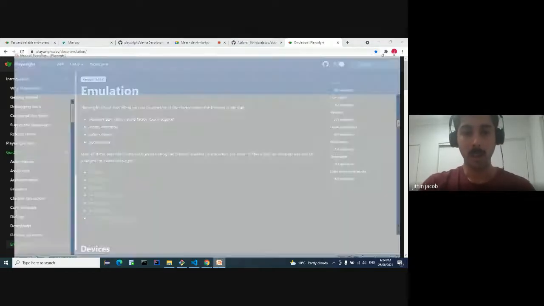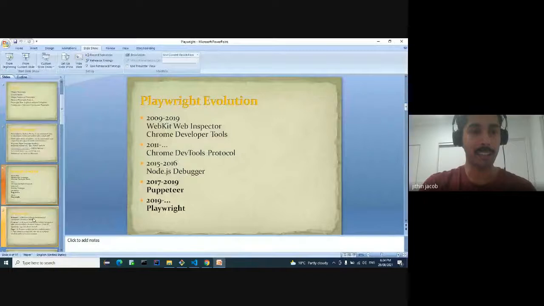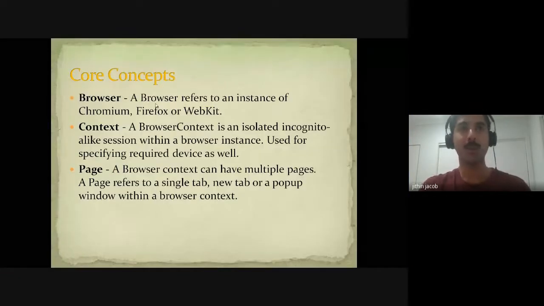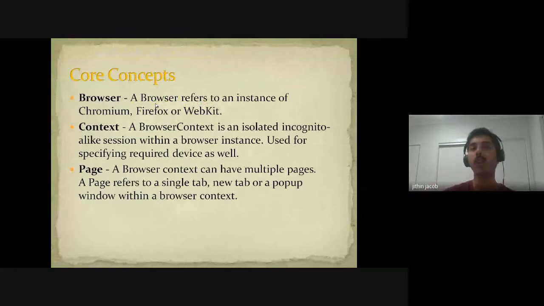So now let's go back to the slides and hear some boring content from now on. Now we will look at the core concepts. This is a question which I frequently see in their Slack channel: what is the architecture behind Playwright? Once you understand the core concepts, it will be much clearer how Playwright is set up. There are three main concepts in Playwright.